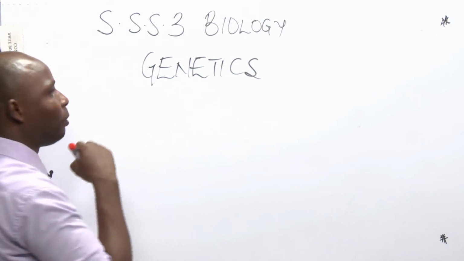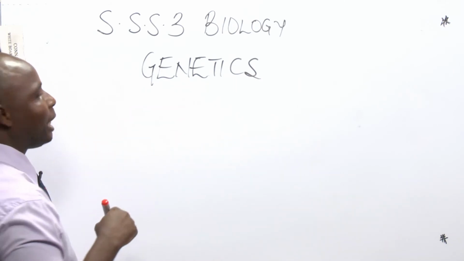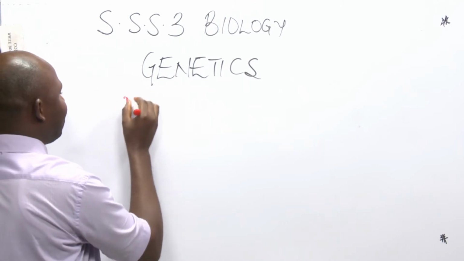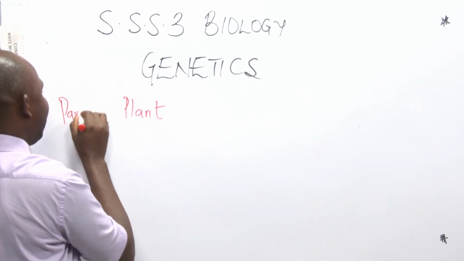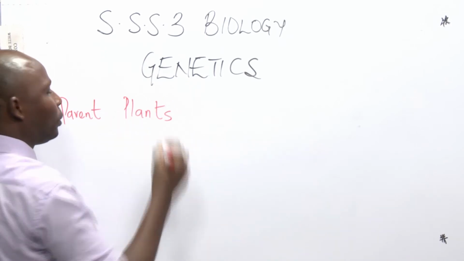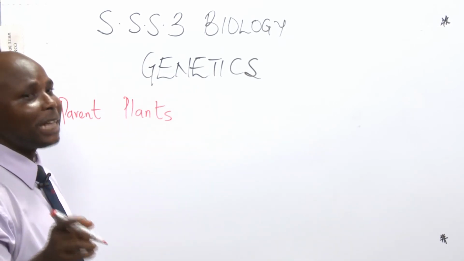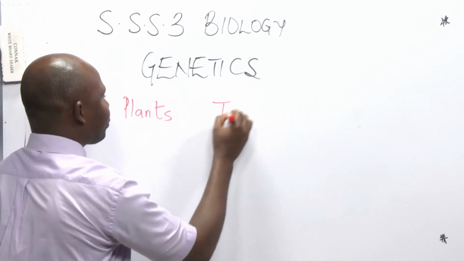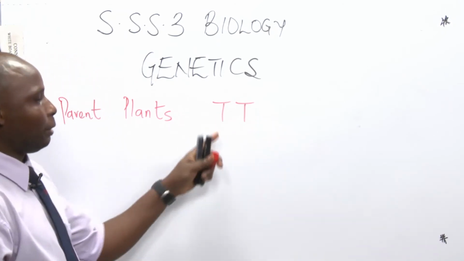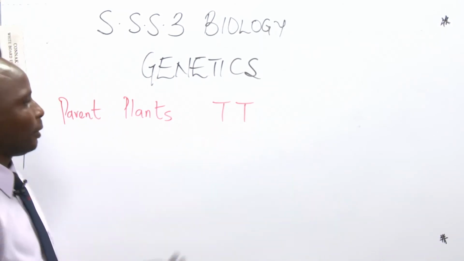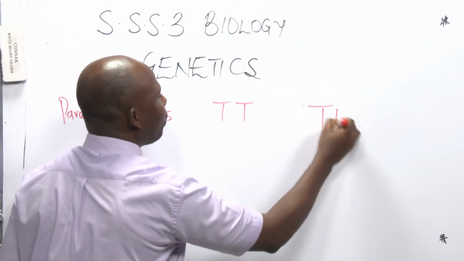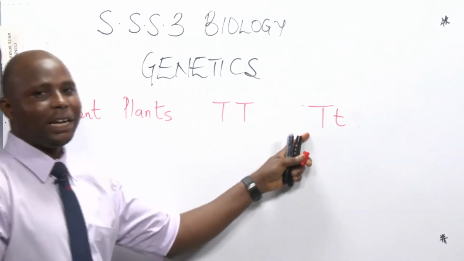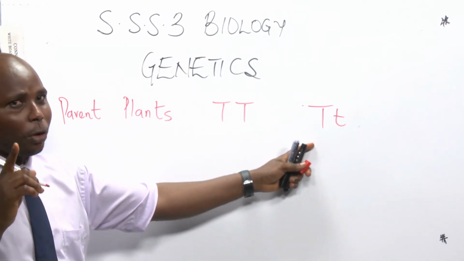For example, if you are given that we have two parent plants. One is homozygous tall. Don't forget homo, the same. And the other is heterozygous tall. Different letters. Capital must come before small letter.